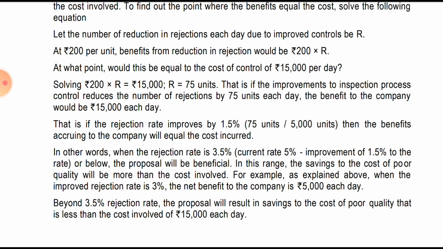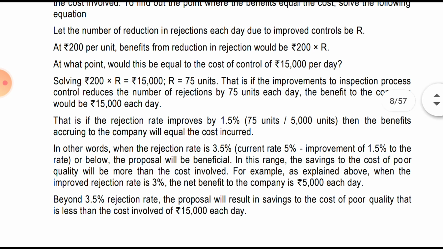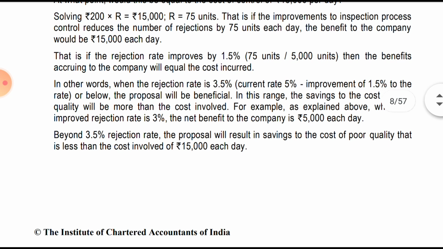That is, if the improvement of the inspection process control reduces the number of rejections by 75 units each day, that would benefit the company by 15,000 rupees each day. That is if the rejection rate improves by 1.5%. So how this 1.5% came, as I said earlier also, 75 divided by 5,000 into 100, it amounts to 1.5. If the rejection rate improves by 1.5, then the benefit accruing to the company would be equal to the cost